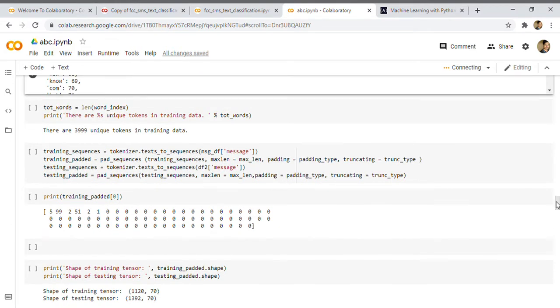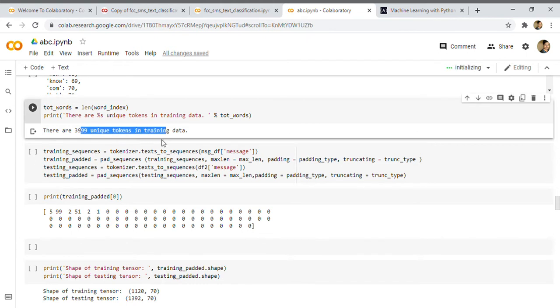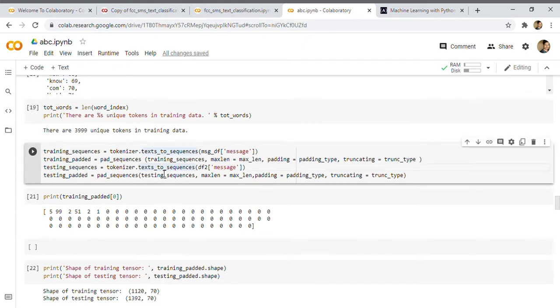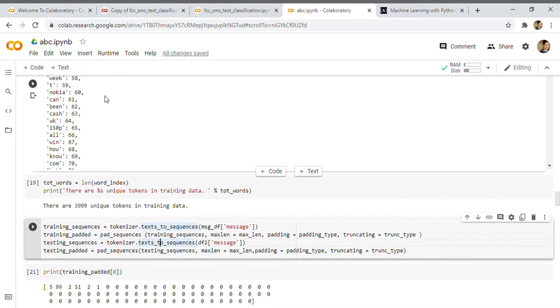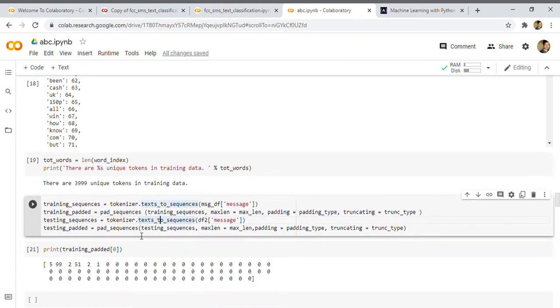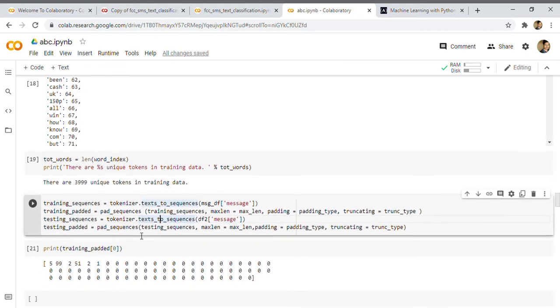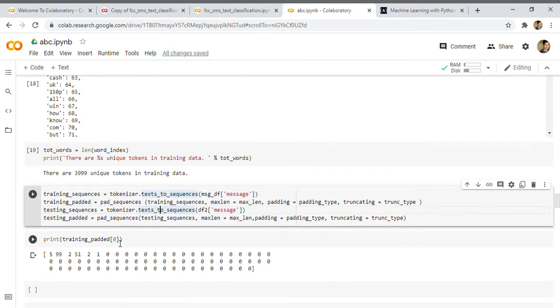The total word index also gives the number of words, so there are 399 unique tokens in the training data. Text to sequences is used to convert whatever tokens we have, like 1, 2, 3, 4, into a sequence, so we get a sentence from them. Here I have used training padded 0. After the sequencing, we pad the sequences, because the dataset should be of the same size, as I said earlier.